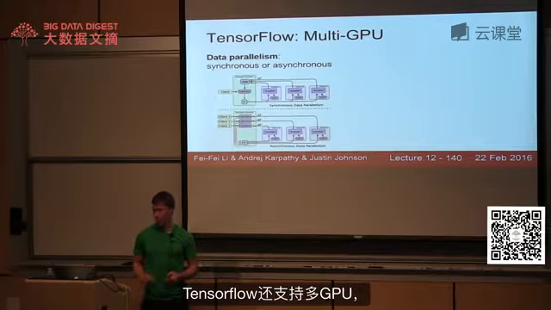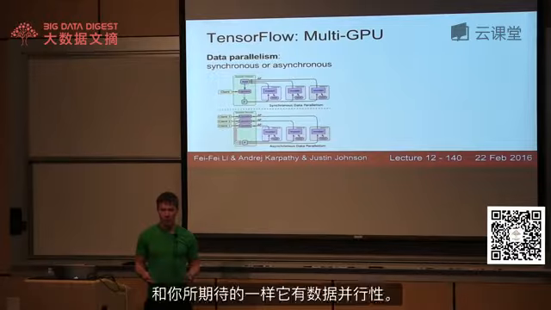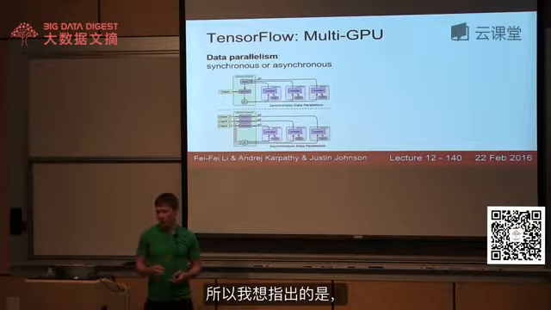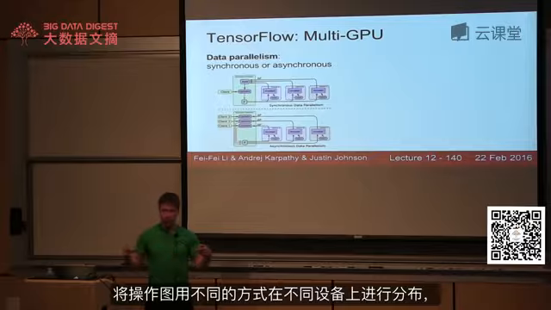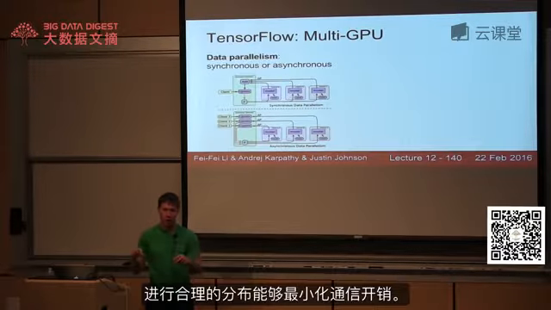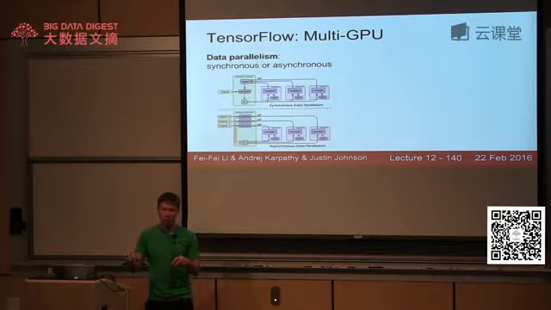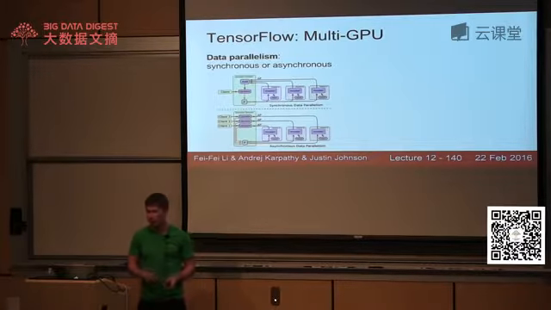So TensorFlow does have support for multi-GPU. So it has data parallelism, like you might expect. I'd like to point out that this distribution part is probably one of the other major selling points of TensorFlow. It can try to distribute the computational graph in different ways across different devices, and distribute that graph smartly to minimize communication overhead and so on.